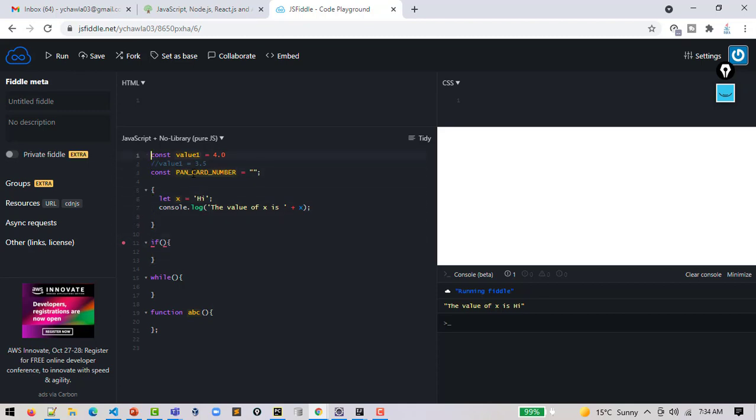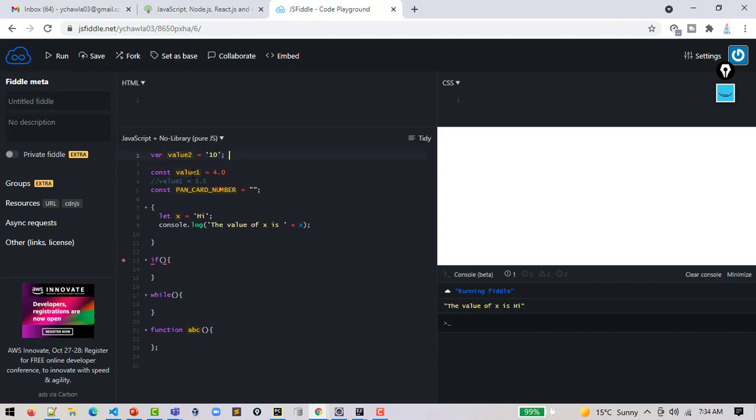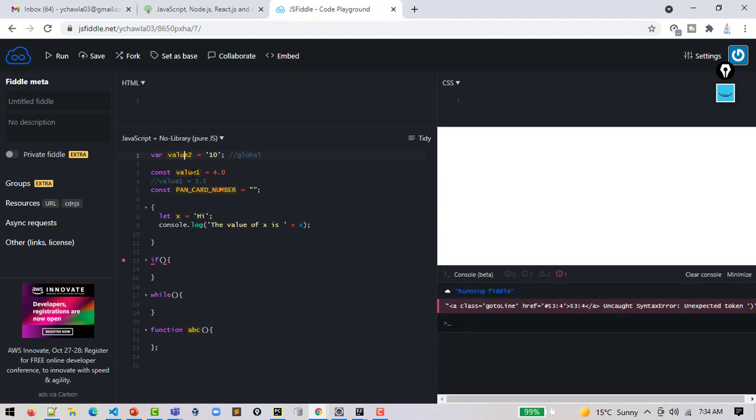For a global scope variable you have the var keyword, which we will talk about, because var is old school. It is there since the inception of JavaScript. Const and let have come later on, and const and let are now being used a lot as a replacement to the var keyword.